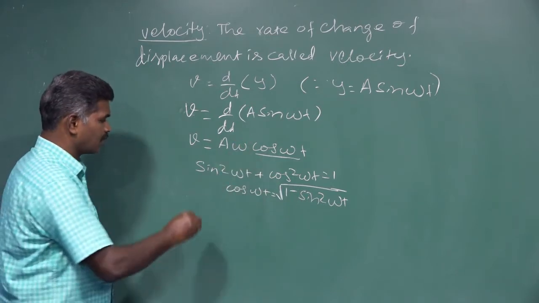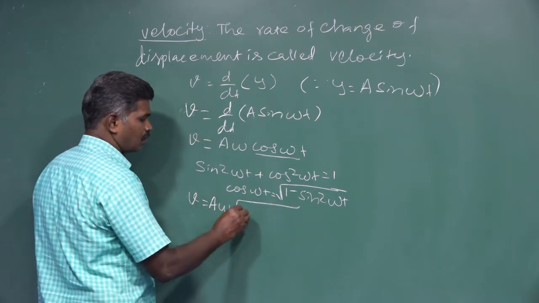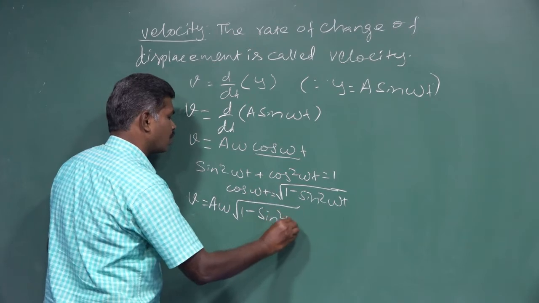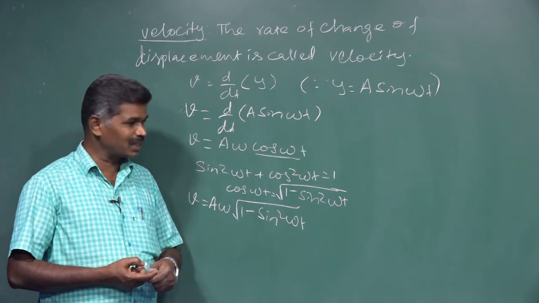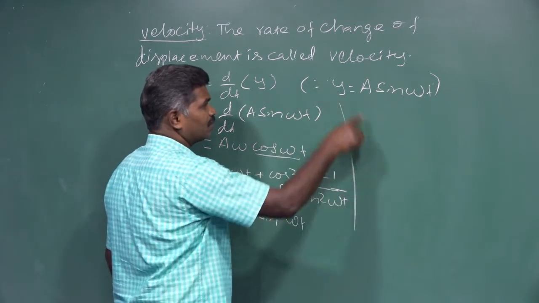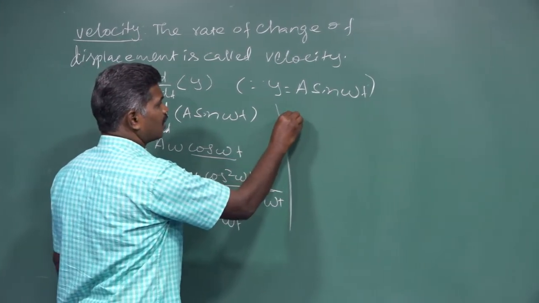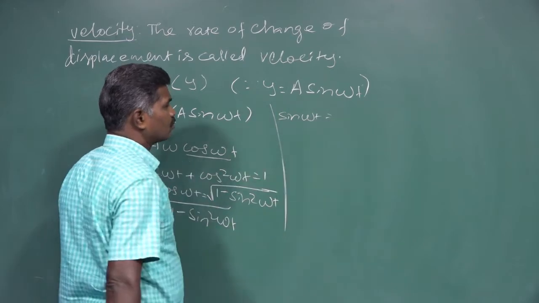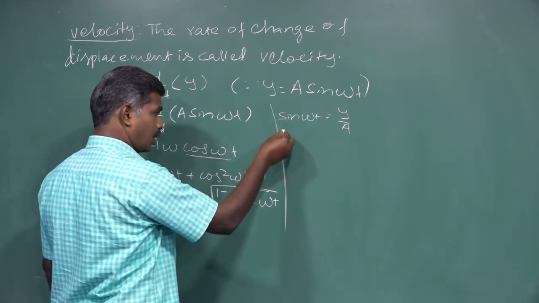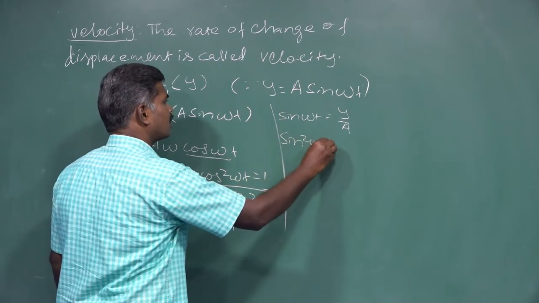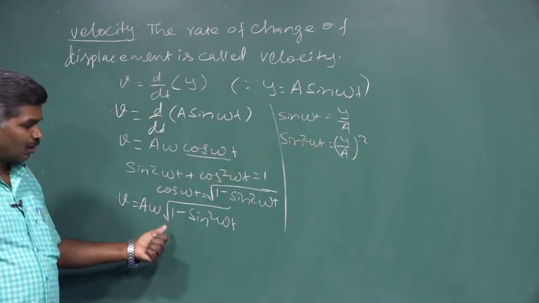Now v is equal to a omega into square root of 1 minus sin squared omega t. For sin squared omega t, from our displacement equation y is equal to a sin omega t, sin omega t is equal to y by a, as well as sin squared omega t is equal to y by a whole square. This value we substitute in our equation.